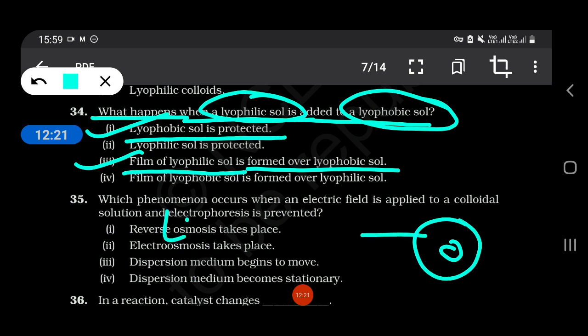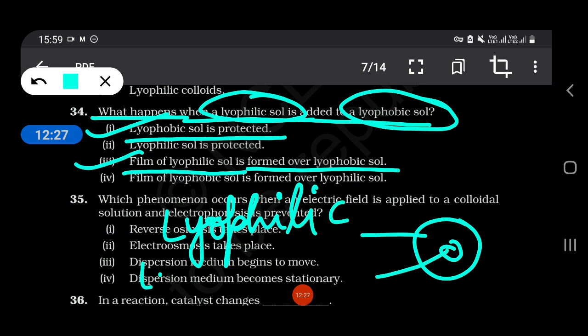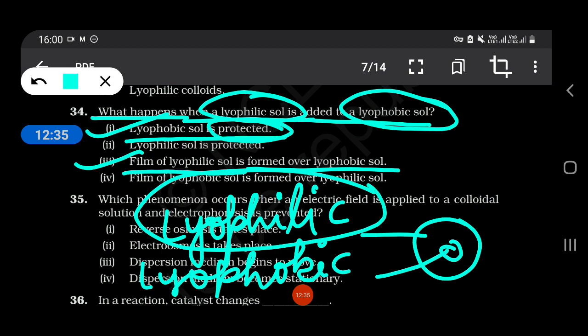This is lyophilic and this one is lyophobic. Okay, protection is done by lyophilic.